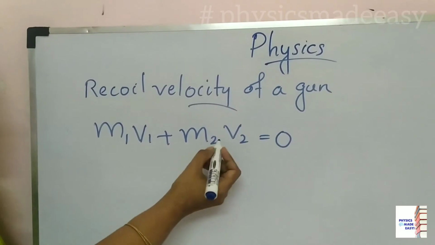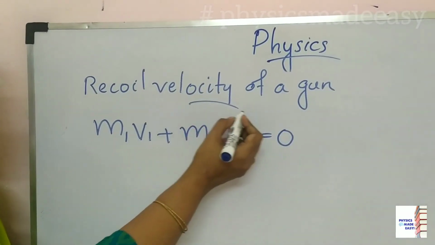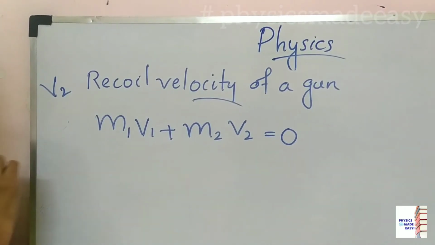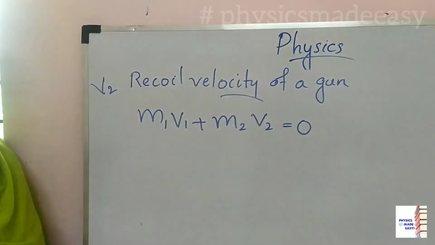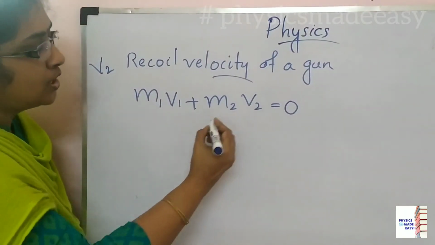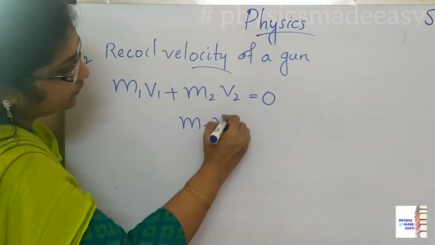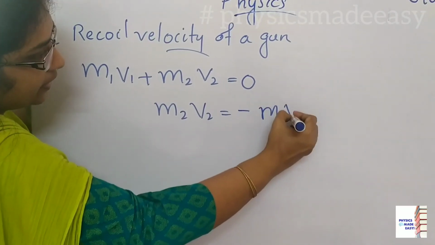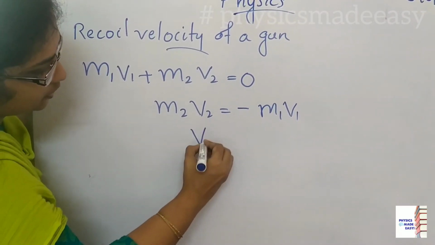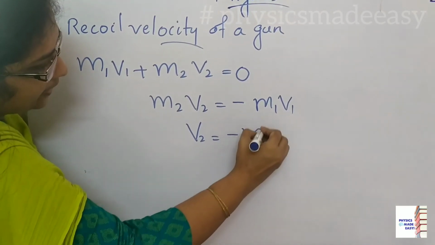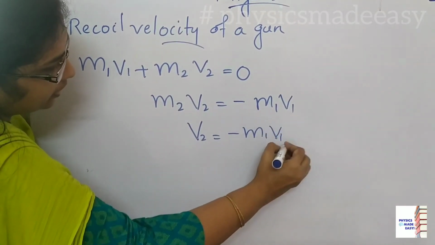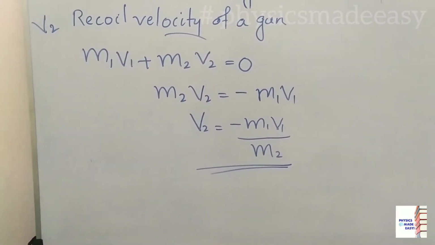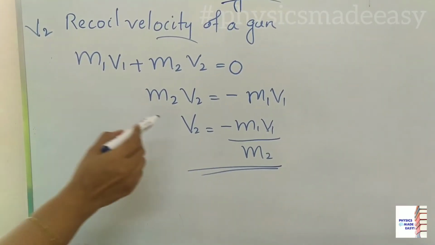Here we considered v2 as the velocity of gun. That means here v2 is the recoil velocity. So from this equation we have to write an expression for this v2. How to write? m2 v2 is equal to, this will go to the other side, minus m1 v1. So v2 is equal to minus m1 v1 divided by m2. This is the equation for recoil velocity. Here you can see minus sign.